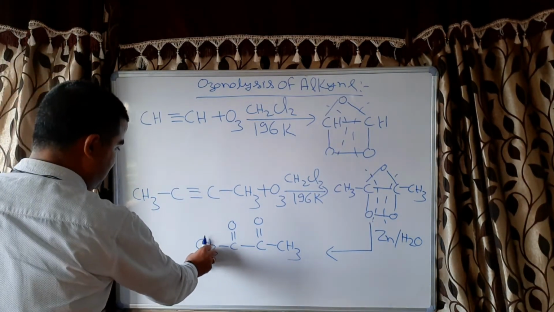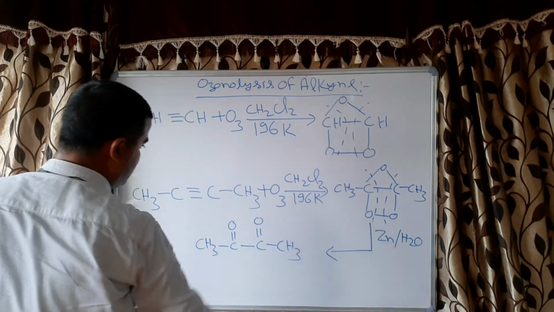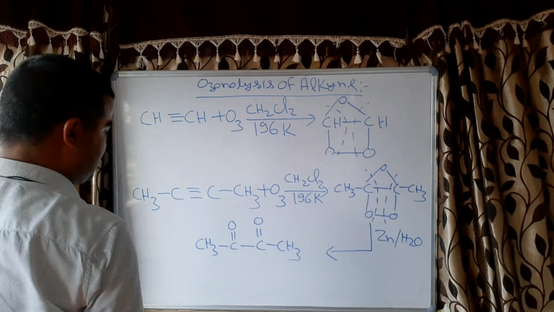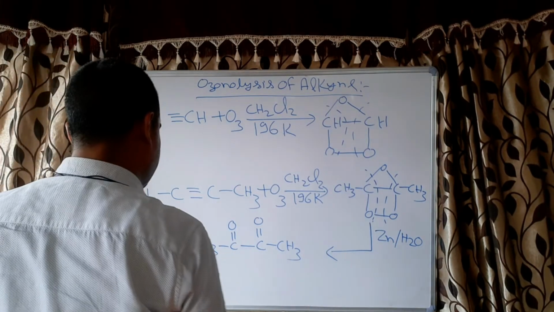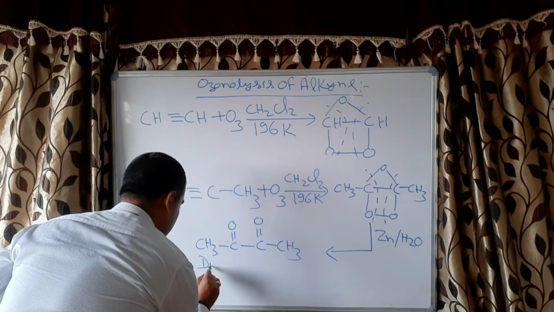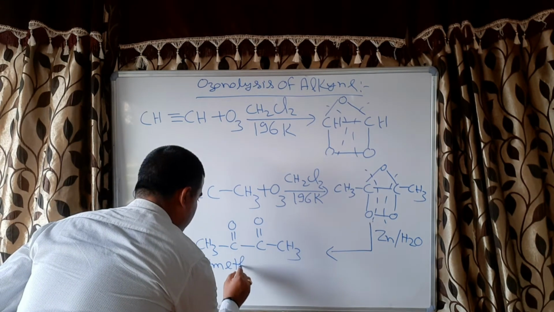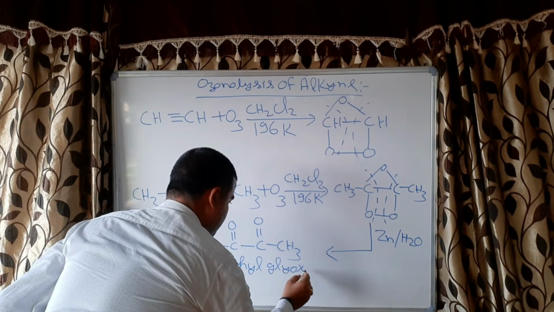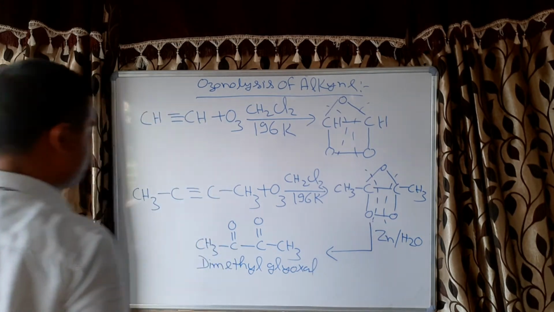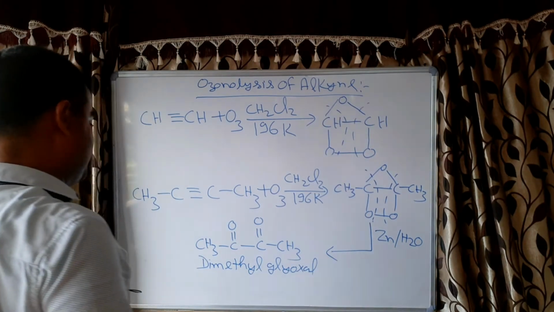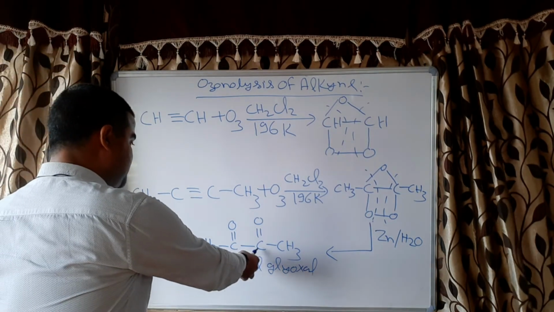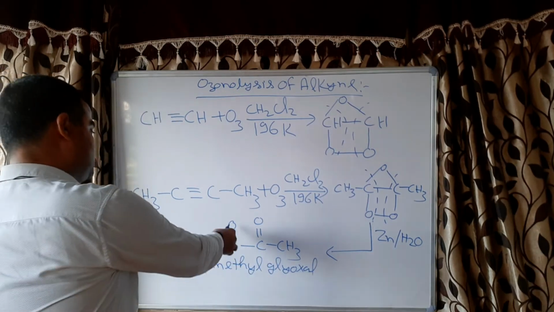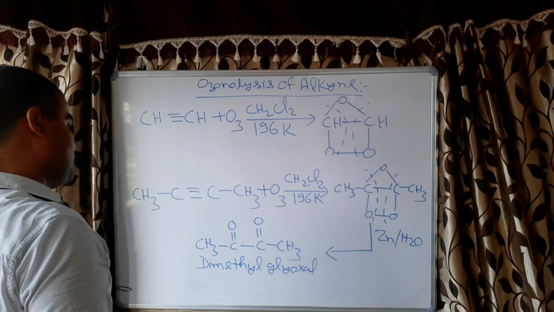If we place hydrogen here, then it is called glyoxal. Now the hydrogen is replaced by two methyl groups, then it will be called dimethyl glyoxal. If you write the IUPAC name, we can start the name from this end or this end, because this keto position is the same from both ends.